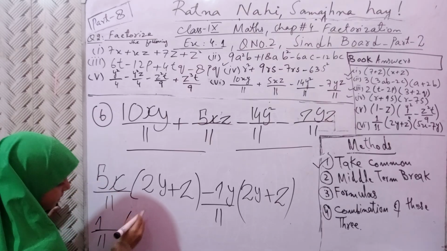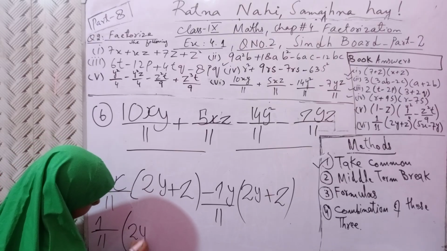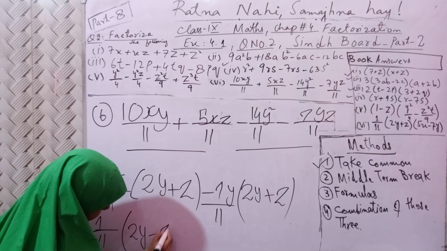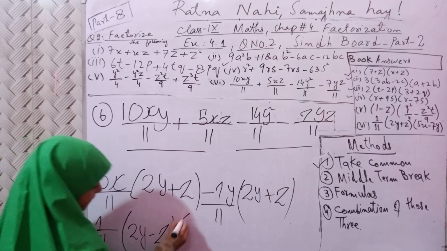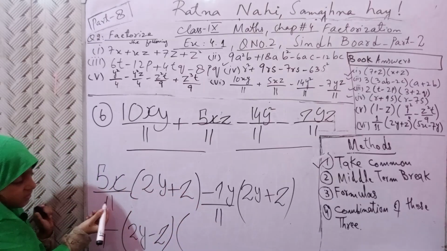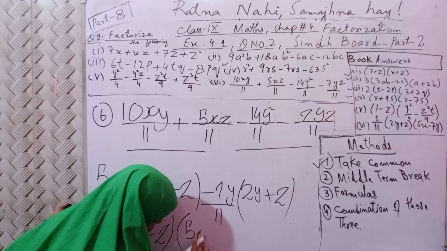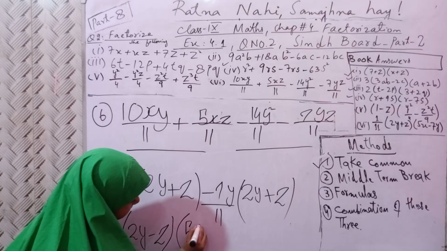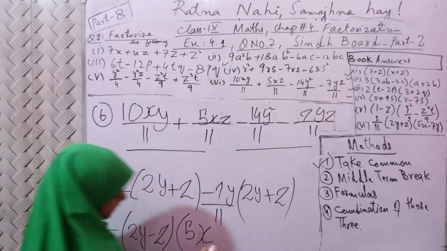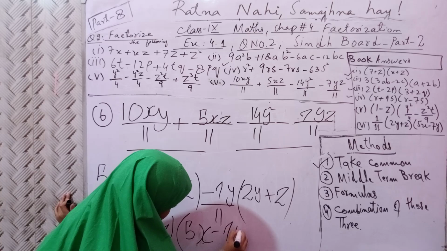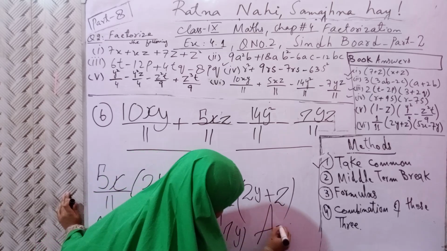Make a bracket. 2y plus z is remaining. Make a bracket again. Now which thing is remaining? 5x minus 7y. And it is your answer.